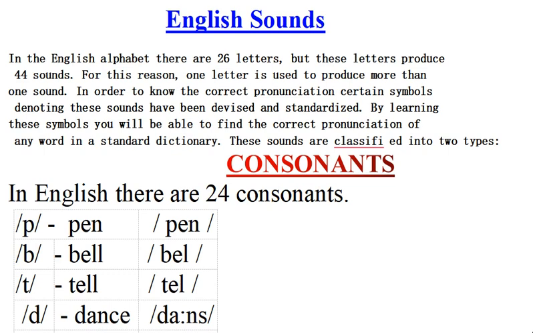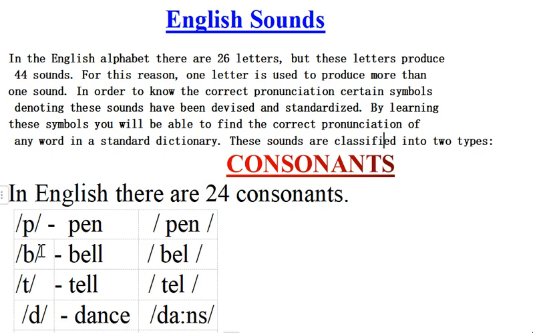Now we are going to discuss sounds. In English, there are 26 letters, whereas the sounds are divided into 44 sounds. The use of the sounds is to pronounce the word exactly as it is. These are very important. These are the consonant as well as vowel sounds. In the consonants, you have 24 sounds. It's very easy, we are just going to verify this.